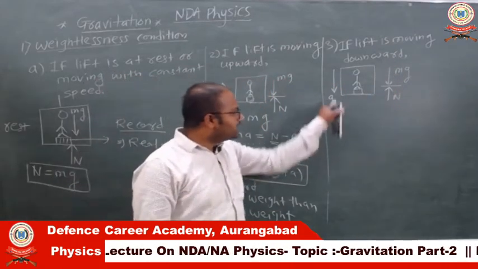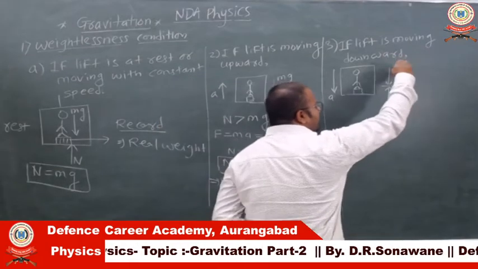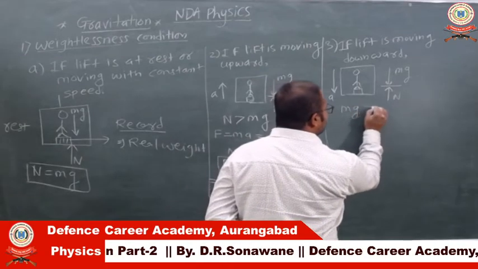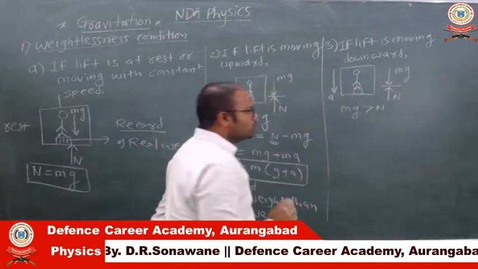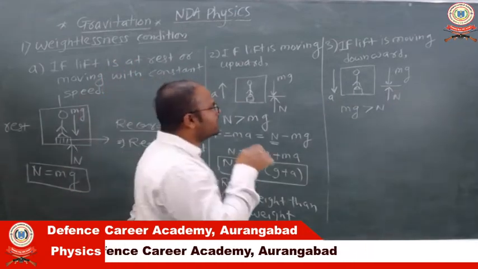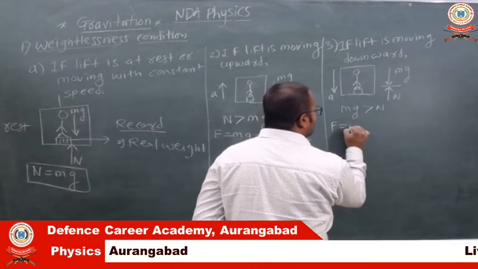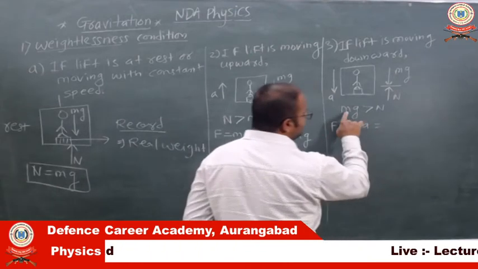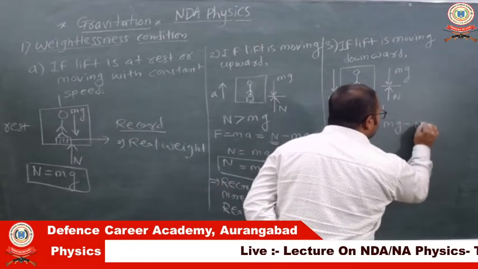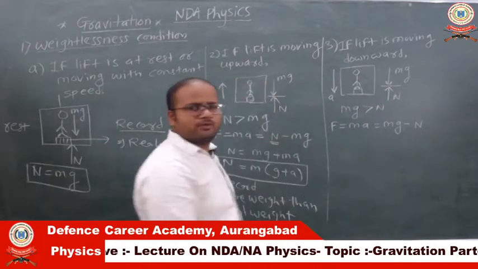But if the lift is moving downward, in that case the total downward force is greater than the upward force. It means the weight of the person will be greater than the normal reaction. So to find the total force acting on the lift when moving vertically downward, we can write again by Newton's second law, F equals ma, and here mg is greater than N. It means the difference between the weight of the person and the normal reaction is the total remaining force by which the lift is moving downward.